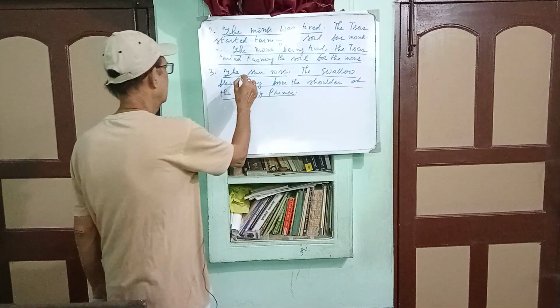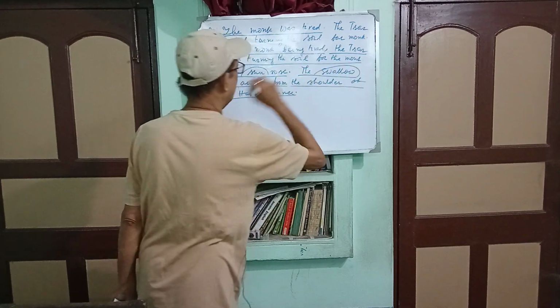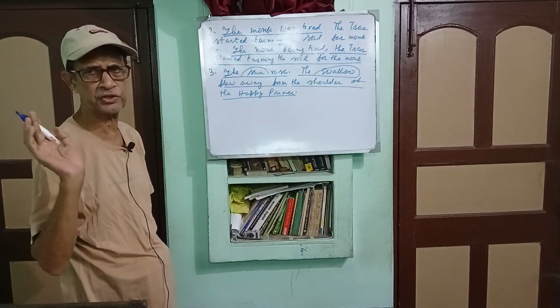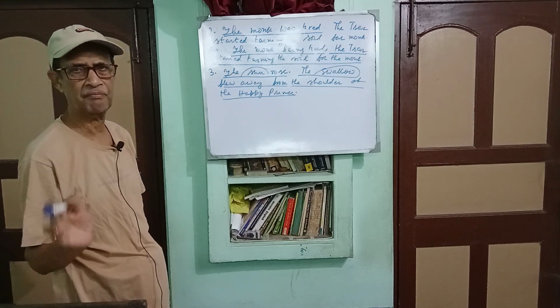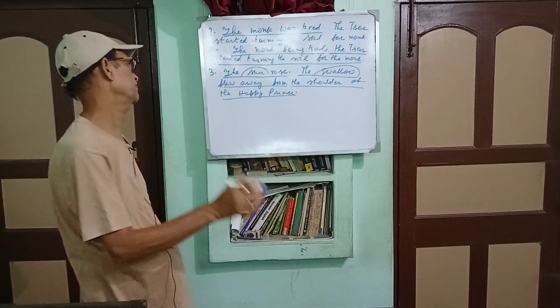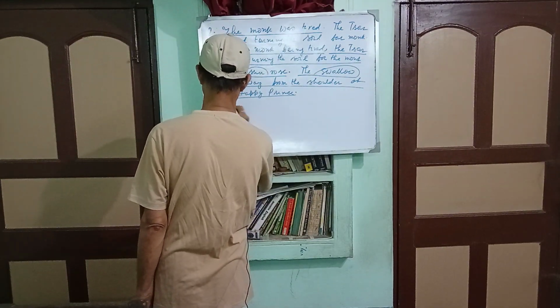You see, the sun, the swallow, the two different subjects. Now let us combine into a simple sentence by using nominative absolute or absolute phrase. The sun having risen, answer.